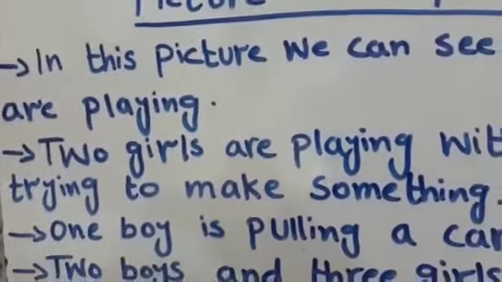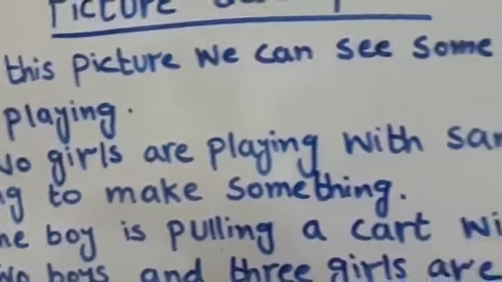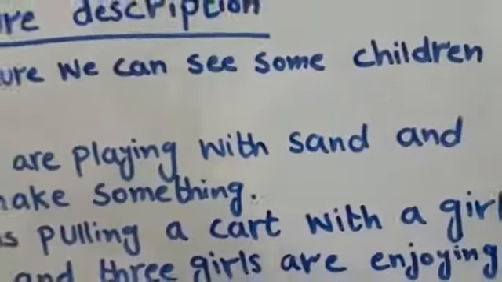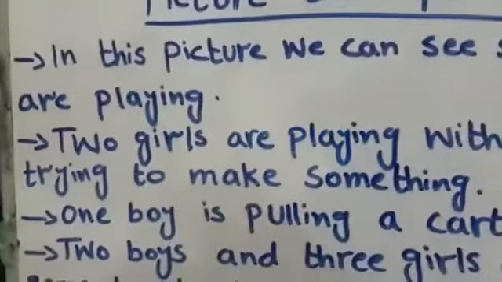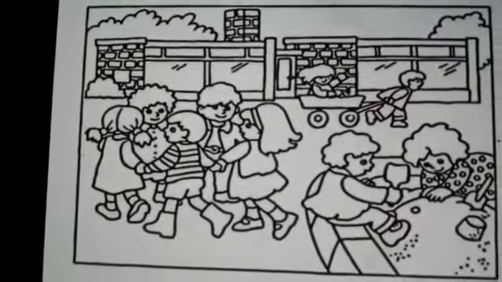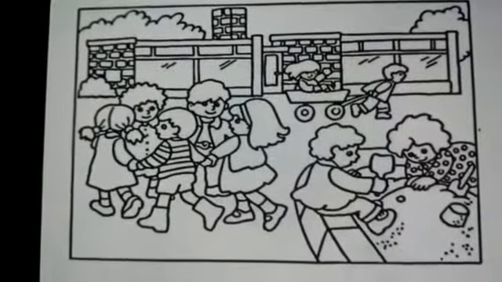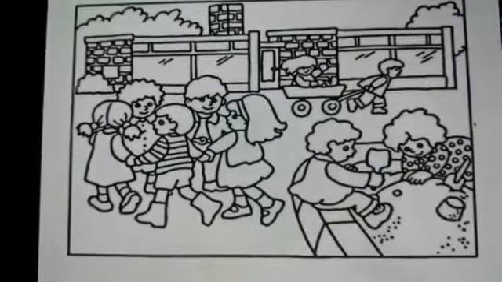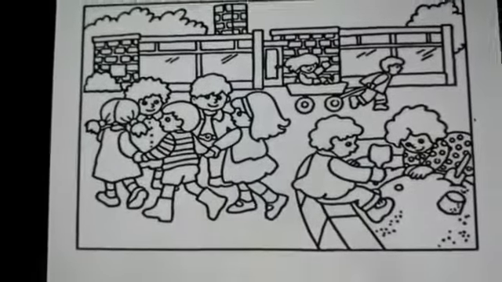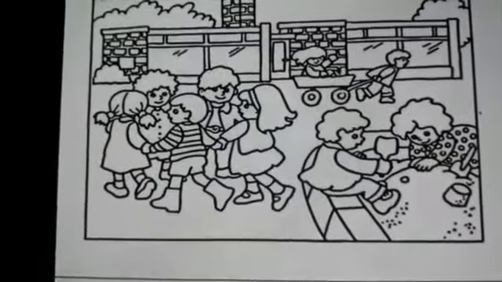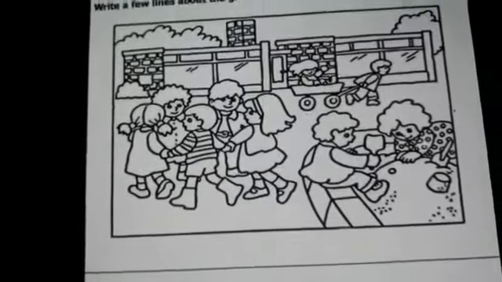Okay. Number 2. Two girls are playing with sand and trying to make something. Look, two girls are over here. They are playing with the sand and they are trying to make something with the sand. Clear?